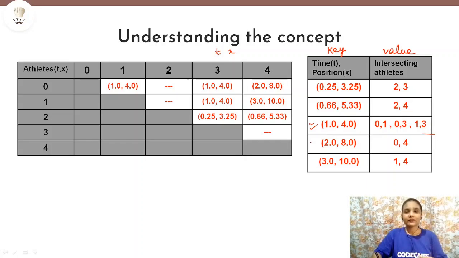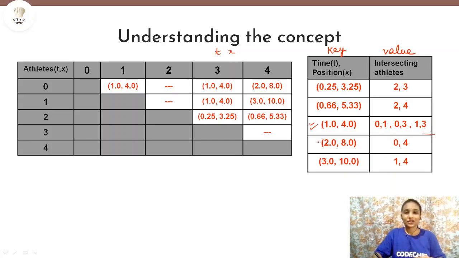Now, the advantage of creating this map is that I have sorted the keys in increasing order of time. As you can see, the first set of time and distance is 0.25. Then the next highest time after 0.25 is 0.66, then 1, then 2, then 3. So the key value pairs are in increasing order of time. And that is the only thing we need in order to calculate which athlete can infect other athletes in a chain.